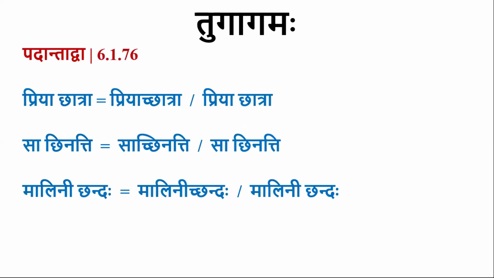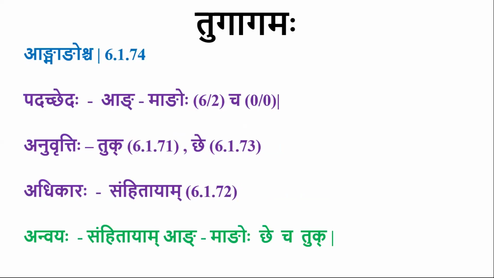By Dirgat, there can be Tugagama, and by Padantadva, there will be optional Tugagama for them, because both A and Ma, since they are Avyaya, are always considered as Pada. So Avyayas are always Padas. So A is a Pada and Ma is also a Pada. So by Padantadva, there would be optional Tugagama when they are followed by Chakara.